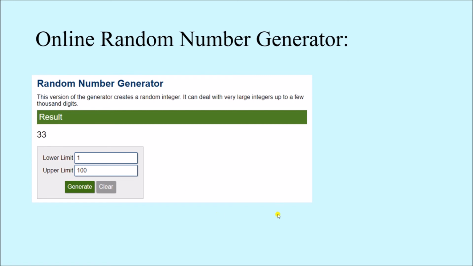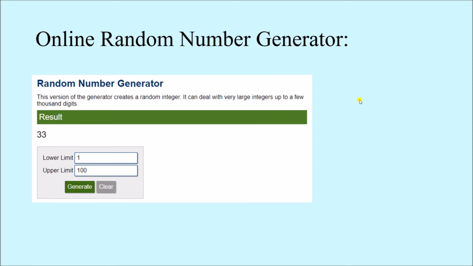And then we have to click this button, generate. Okay, so when I click it, I get the number 33. So roll number 33 is my first sample, and we have to click on this generate button again and again. When I click it next time, this number 33 will change to something else, say 45. So roll number 45 will be my next sample. So like this, I can click it as many times as I want.